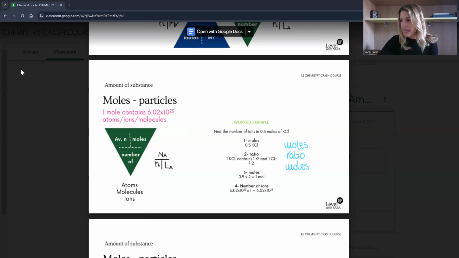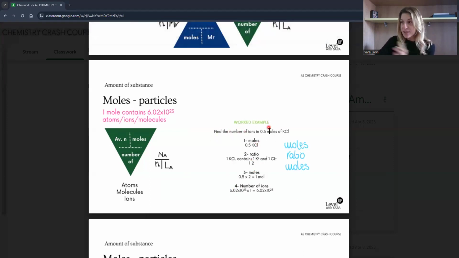So for example, in this case, that's exactly the example: find the number of ions in KCl. But KCl is made of 2 ions, so that's what you need to recognize. When you have Avogadro's constant calculation, it very often comes as a multiple choice. Make sure you read the question carefully to understand if you have any ratio that you need to work on.